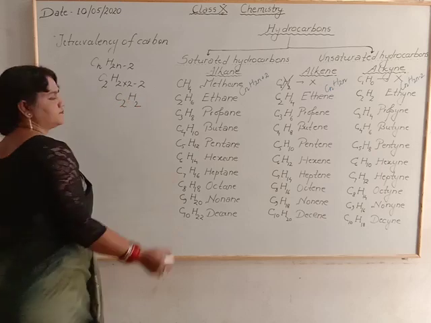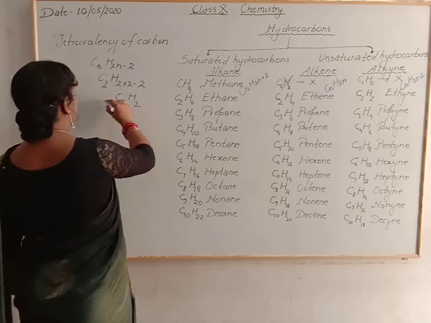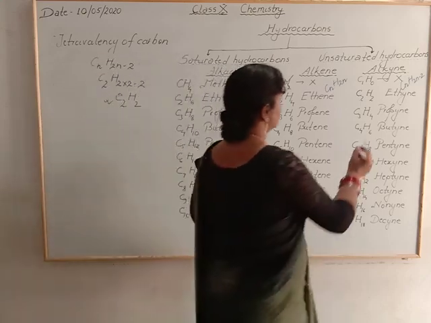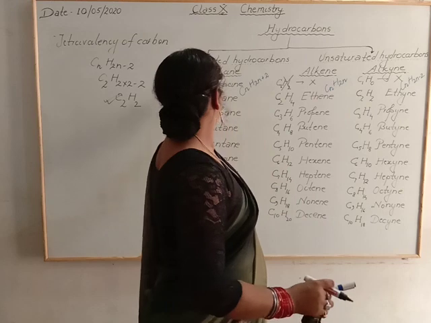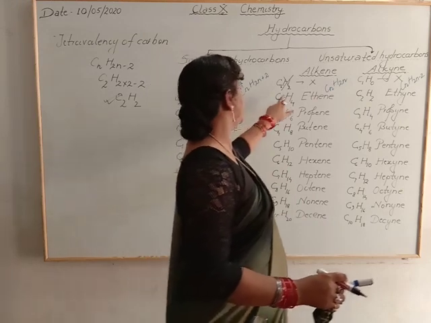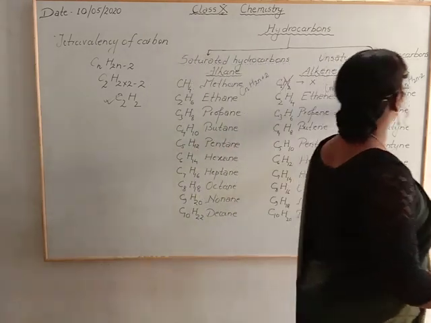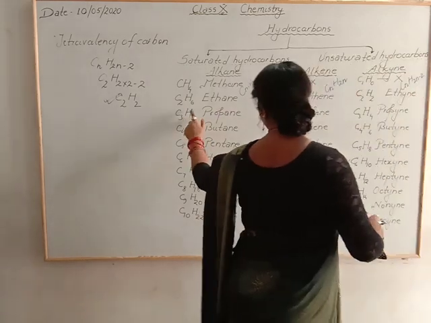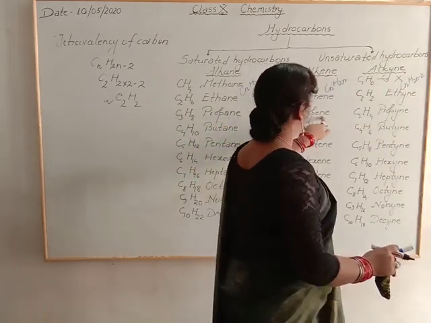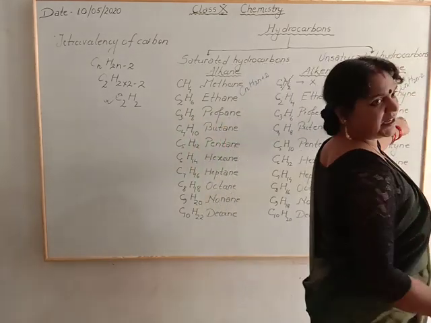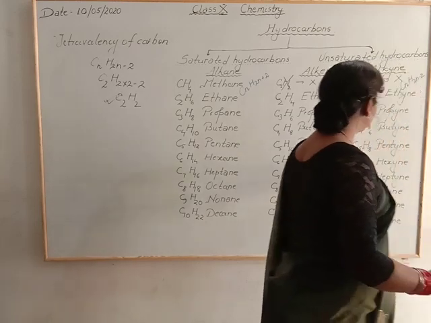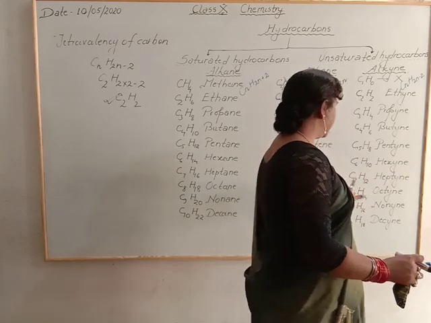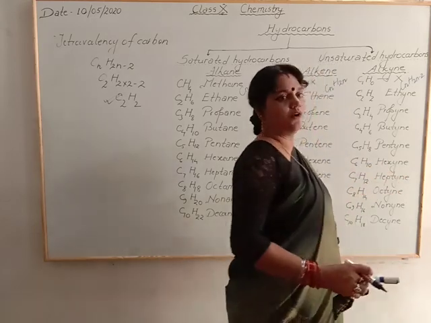C2H2. So this is the first member of alkyne, which is ethyne. So here C2H6 ethane, C2H4 ethene and C2H2 ethyne. Here C3H8 propane, C3H6 propene and C3H4 propyne. After that C4H6 butyne, C5H8 pentyne, C6H10 hexyne, C7H12 heptyne and so on.